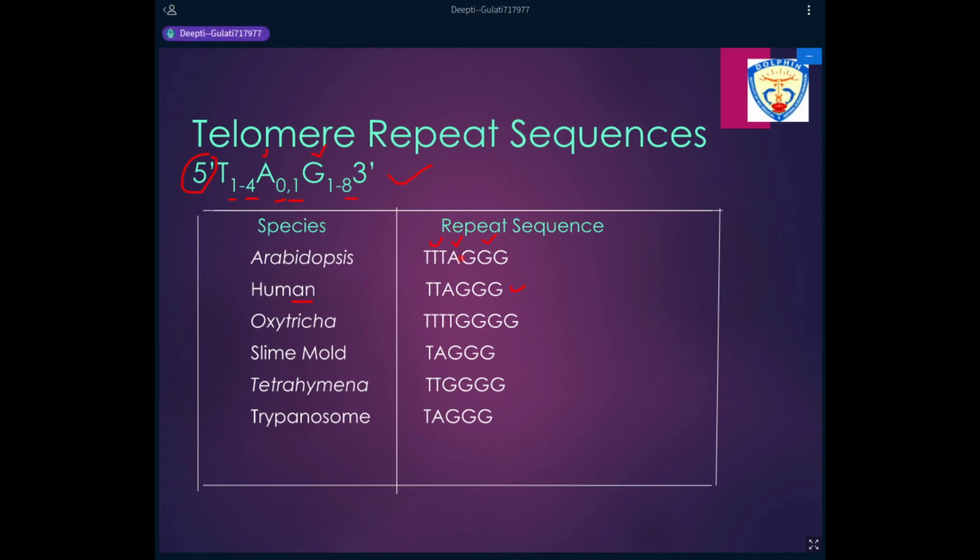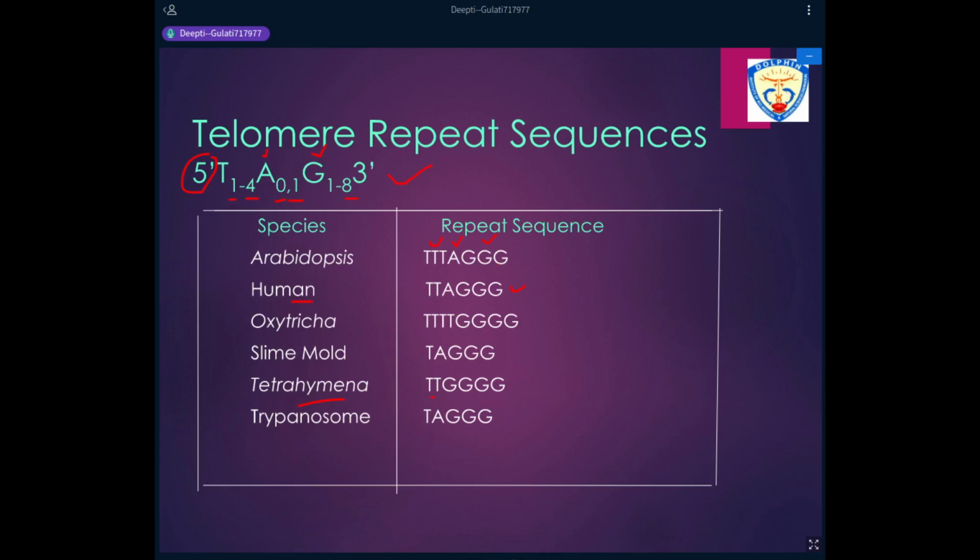Similarly, in Arabidopsis, there are three thymines followed by an adenine followed by three guanines. We have Tetrahymena. This is important because this is the first organism where the telomeres were actually studied in detail. So it has two thymines and four guanine residues. But what we can find out here is that the repeat sequence will always start with thymine and end with guanine, might have an adenine in between, or the adenine might also be absent.